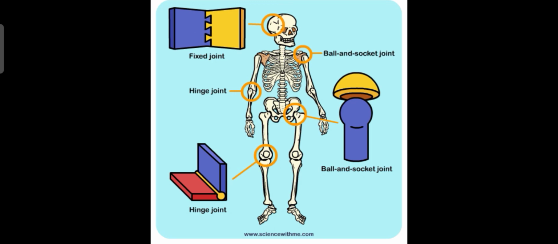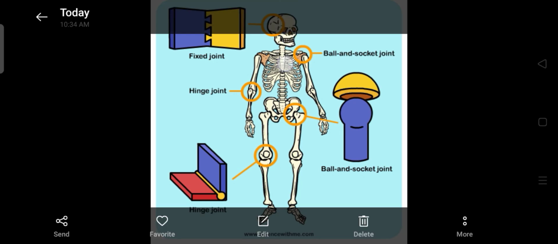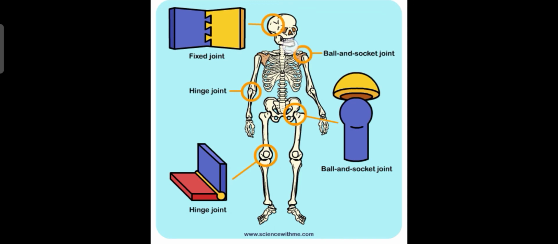At the same time, the skull is fixed to the backbone. You can see this is the backbone and that is fixed to the skull. At the neck, you can see we can move from one side to another. That is known as pivot joint. So those are the four types of joints.